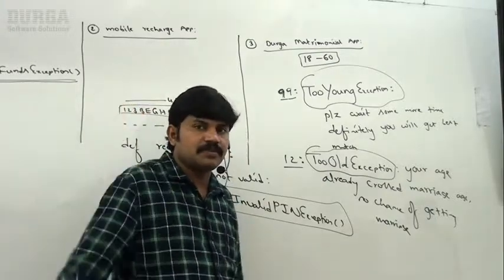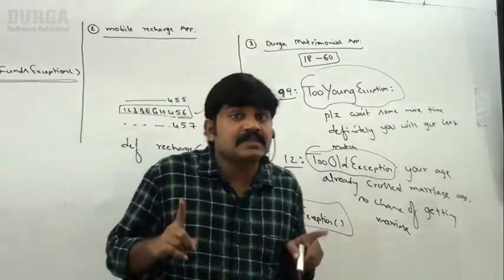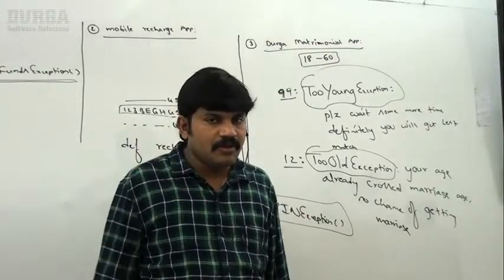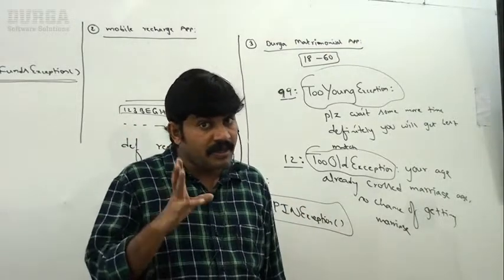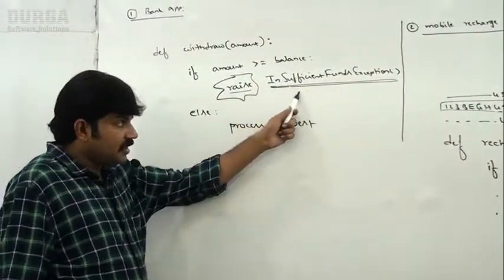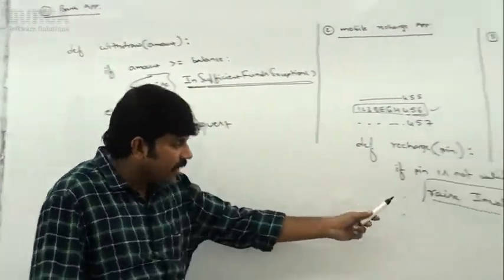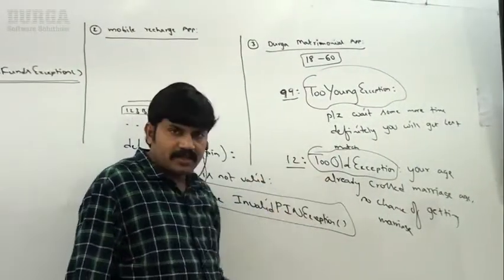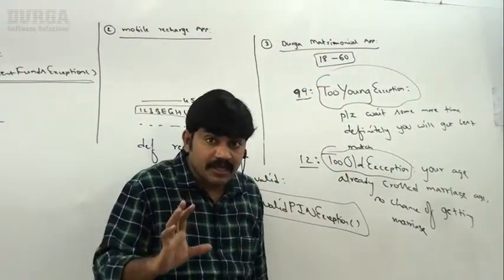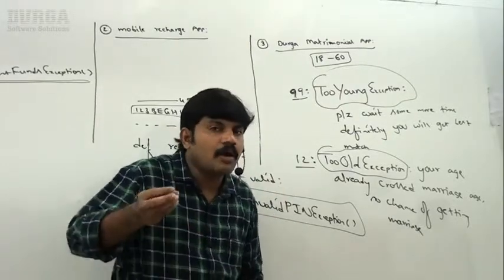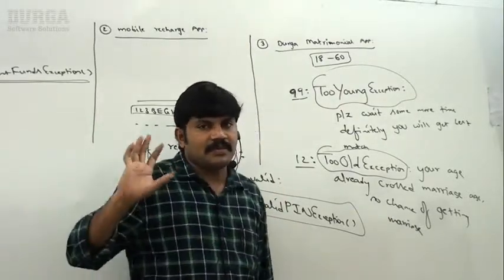Such types of exceptions are by default considered customized exceptions or user defined exceptions. Now, are you in a position to understand? Three examples I covered, sir. What is the first one? Insufficient funds exception. Second one, invalid PIN exception. Third one, too young exception, too old exception. Like you people should be aware. Now everyone got a basic idea about the meaning of customized exception.